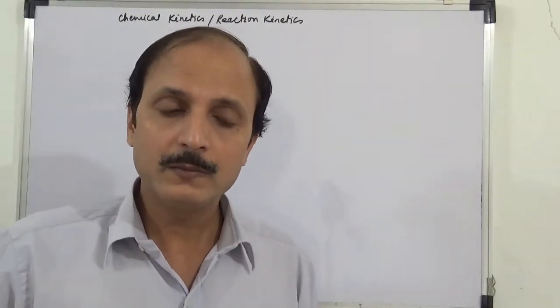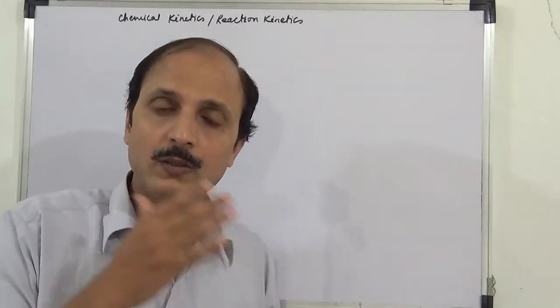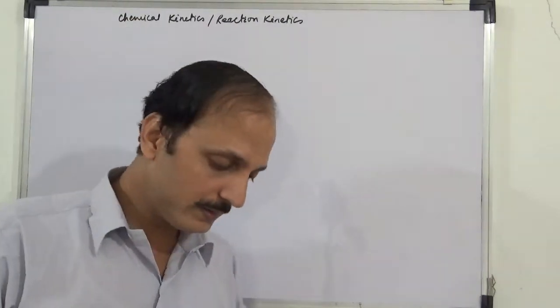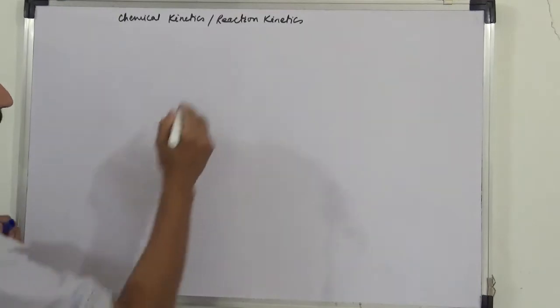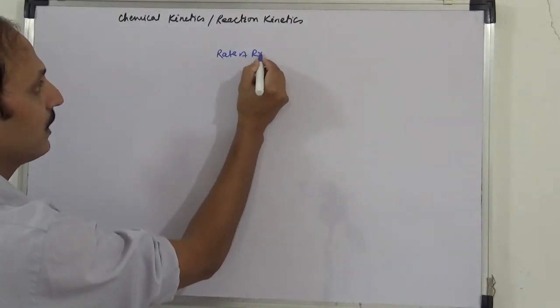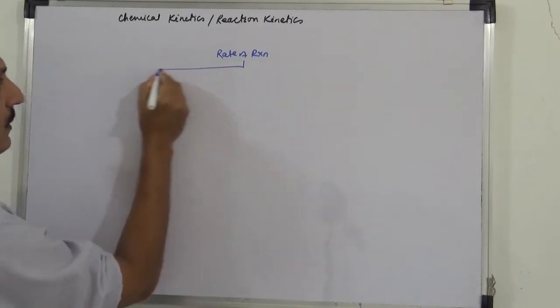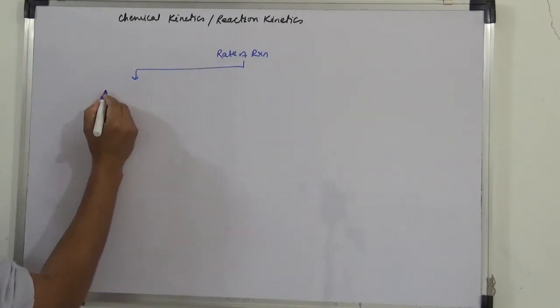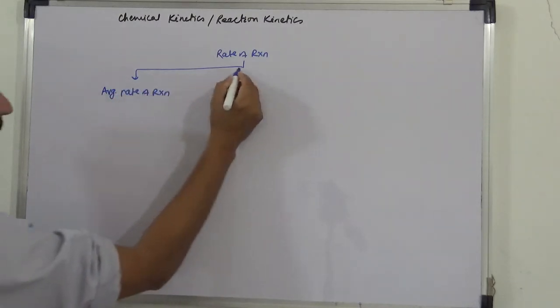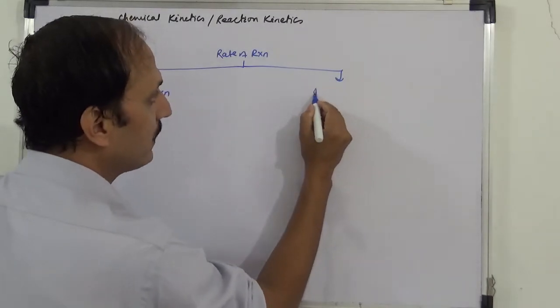Speed is of two type. One is average speed, one is instantaneous speed. The same here, the rate of reaction or chemical reaction is two types. One is average rate of reaction, second is instantaneous rate of reaction.